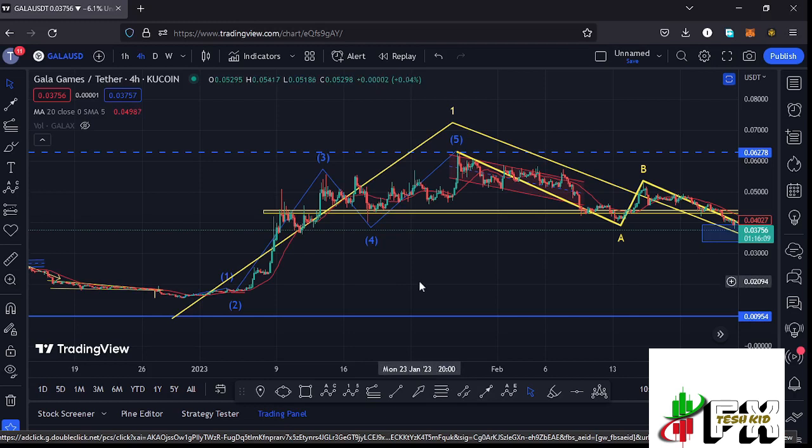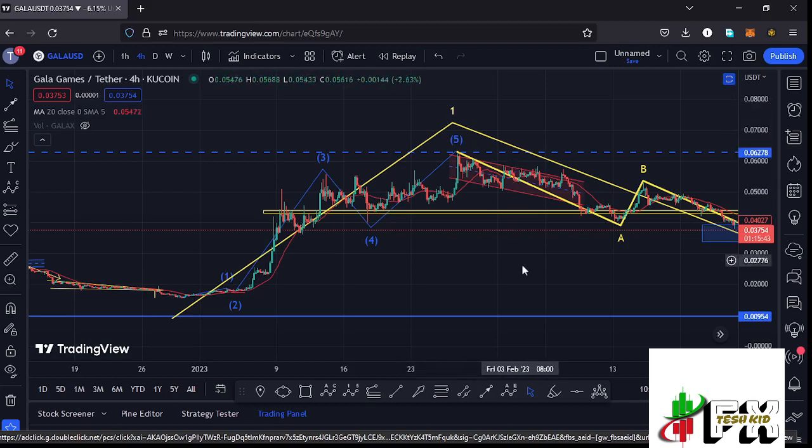Allow me to continue with the video here on the 4-hour chart by first giving you a quick recap of what has been happening, where you can see that after making our lower low down there, we started this massive bounce to the upside obeying the AD12 structures, where I have this AD12 structure in blue having the W5 giving us a peak at around the $0.06278 mark, and after seeing the formation of that W5, we completed a 5-wave structure to the upside, and therefore completing an even larger AD12 count 1 to the upside of this AD12 structure right here in yellow.